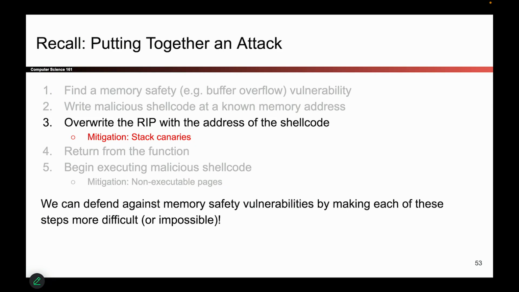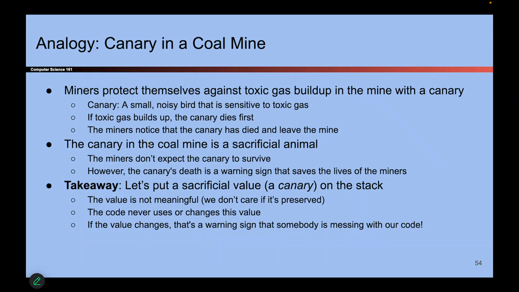In this defense, we are going to target step 3. We're going to make it harder to overwrite the RIP with the address of shellcode using a defense called stack canaries. So before we talk about what this defense is and how it works, let me tell you a quick story about where the name stack canary even comes from.